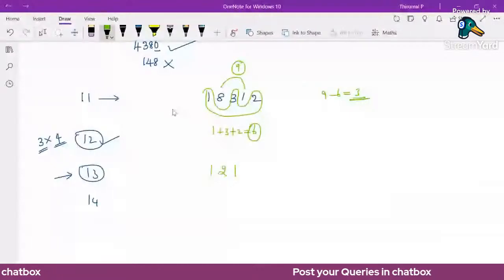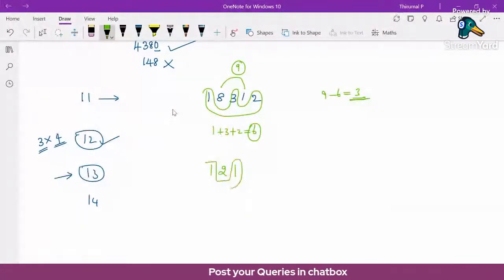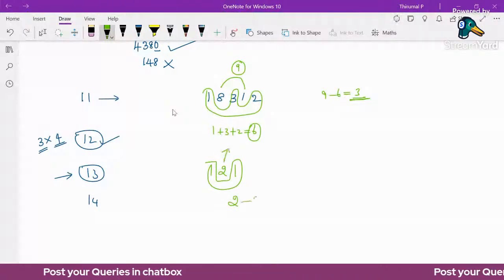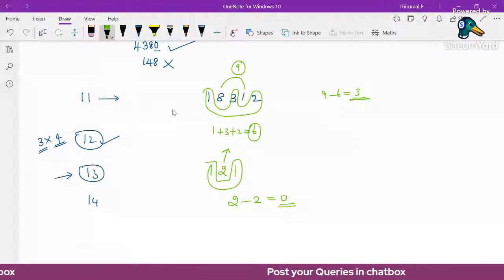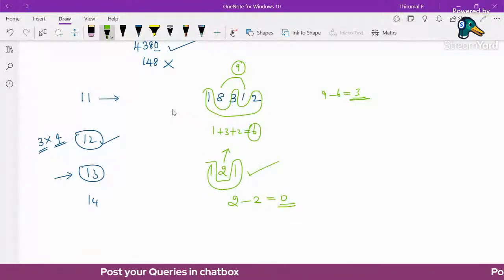121. Here the first number and the last number, 1 plus 1 is 2. In the middle there is only one number, 2. The sum value is 2. 2 minus 2 is 0. It's divisible by 11. So the number 121 is divisible by 11. So the divisibility condition by 11 means just the alternate sum value.